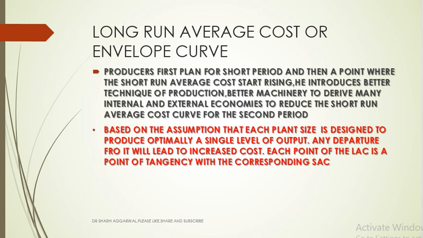It is based on the assumption that each plant size is designed to produce optimally a single level of output. Any departure from it will lead to increased cost. Each point on the long run average cost curve is a point of tangency with the corresponding short run average cost.